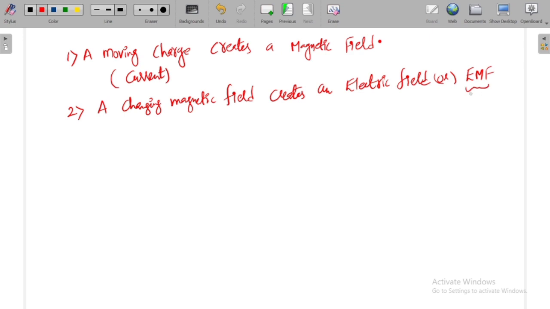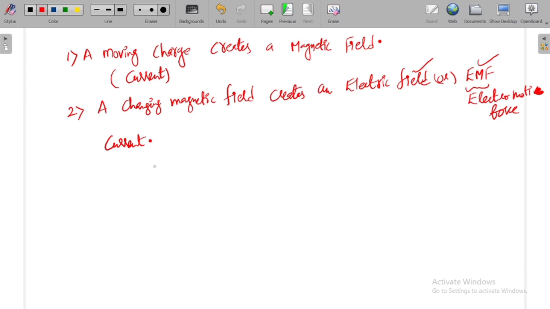EMF means electromotive force. Because of this electromotive force, there will be a current. So a changing magnetic field can create an electric field, or induced EMF, or current. These are the two conclusions related to the magnetic field and electric field.